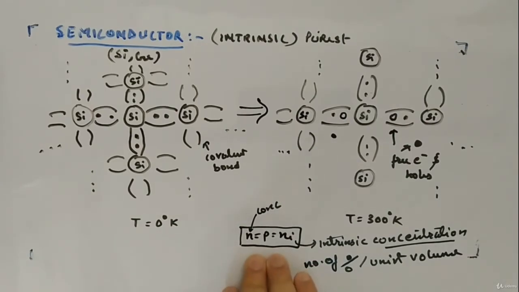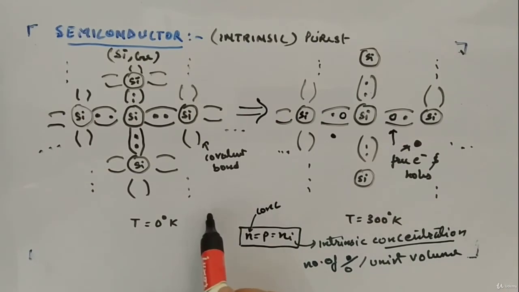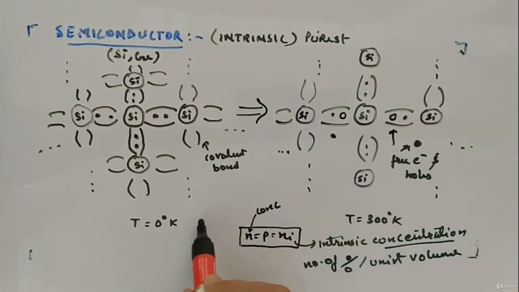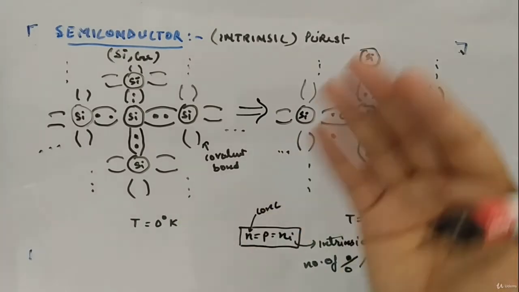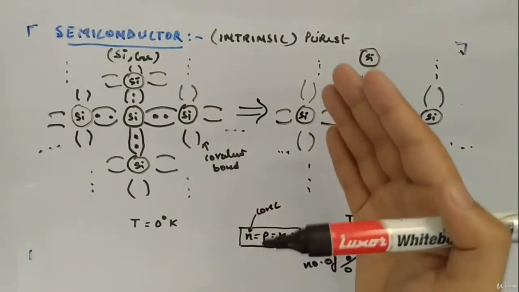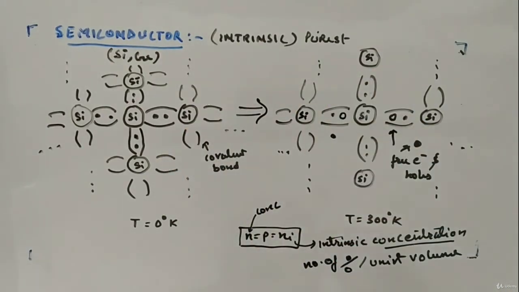Once you apply heat, you can easily get free electrons and holes. As we have seen in the band diagram, you are applying energy and the electrons and holes become available. Electrons are in the conduction band and holes are in the valence band. That's how you can imagine it, and you can connect it to the previous video. So that is how the intrinsic semiconductor looks.